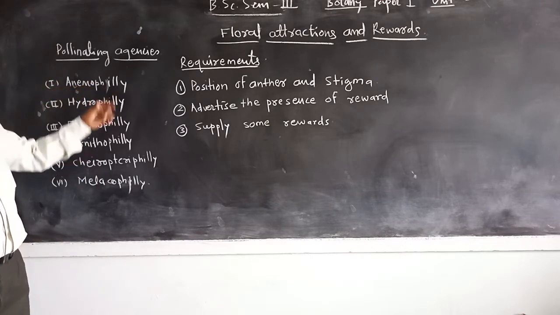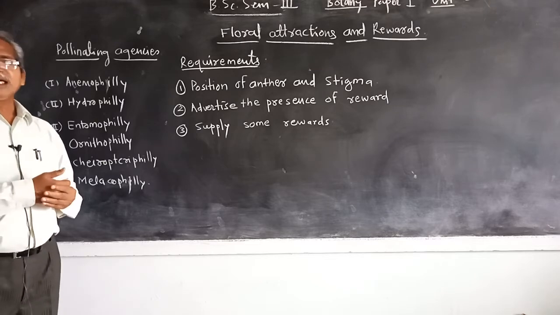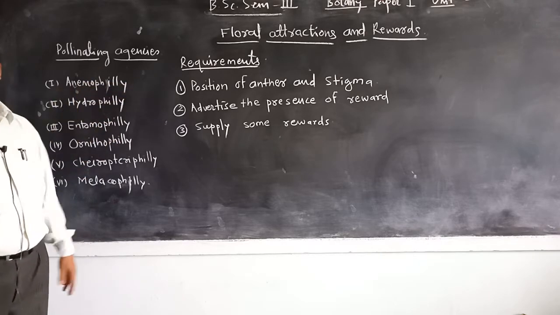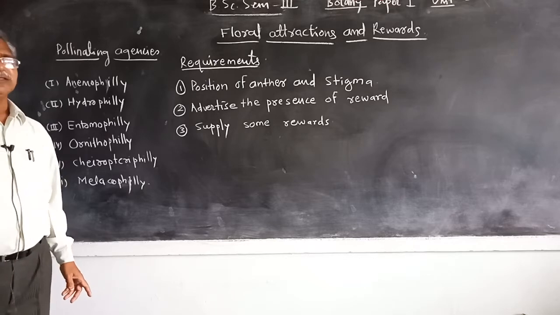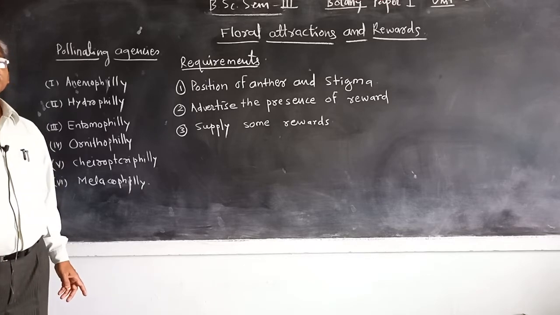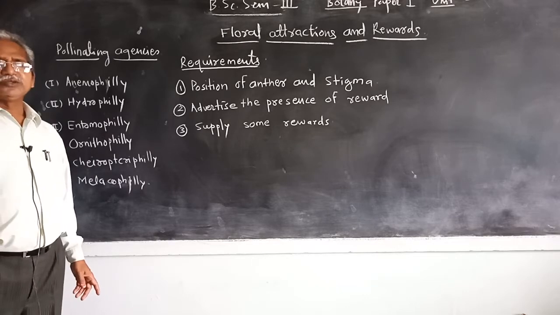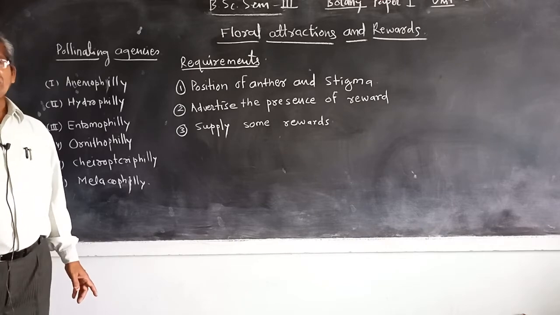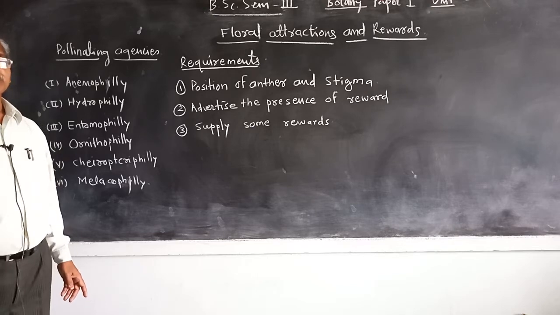The first one is anemophily. Anemophily means the pollination which takes place by means of wind. Wind pollinated crops are generally grasses, in which the plants produce a large number of pollen grains, thousands, lakhs or crores, which are carried by wind.